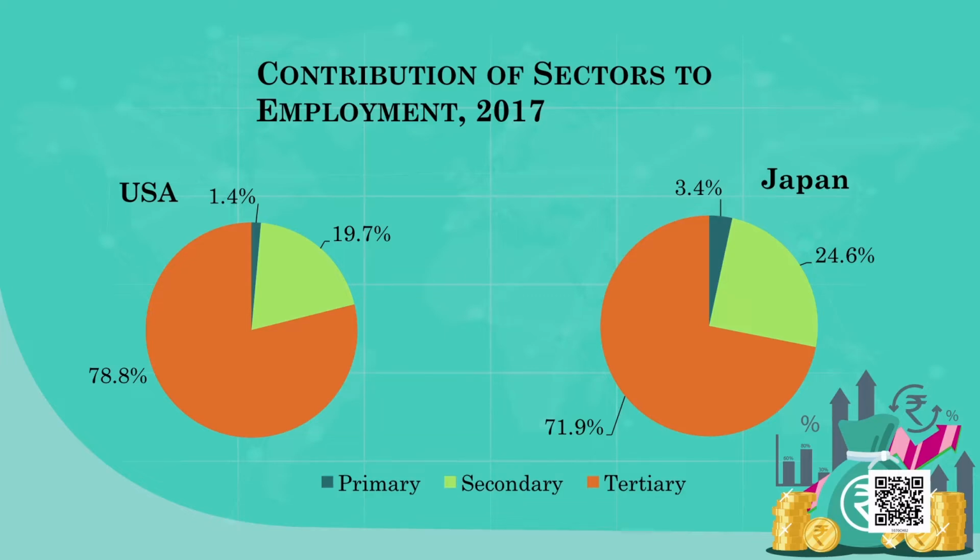The tertiary sector is around 70%. In developed countries, the primary sector constitutes a very minuscule proportion of output.